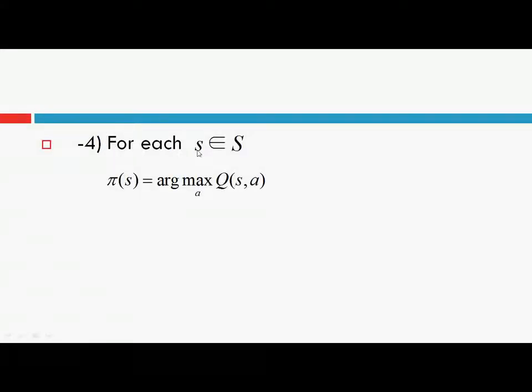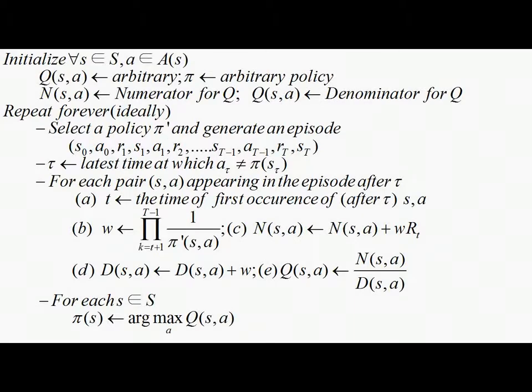And this is the improvement step. For each state in this episode, pi(s) is argmax over a of q(s, a). That is, we are making our policy greedy with respect to the evaluated action value function. Okay, this is basically assigning the action that provides a maximum reward for a particular state s. So this is the off policy Monte Carlo control algorithm, and here is the step-by-step procedure.